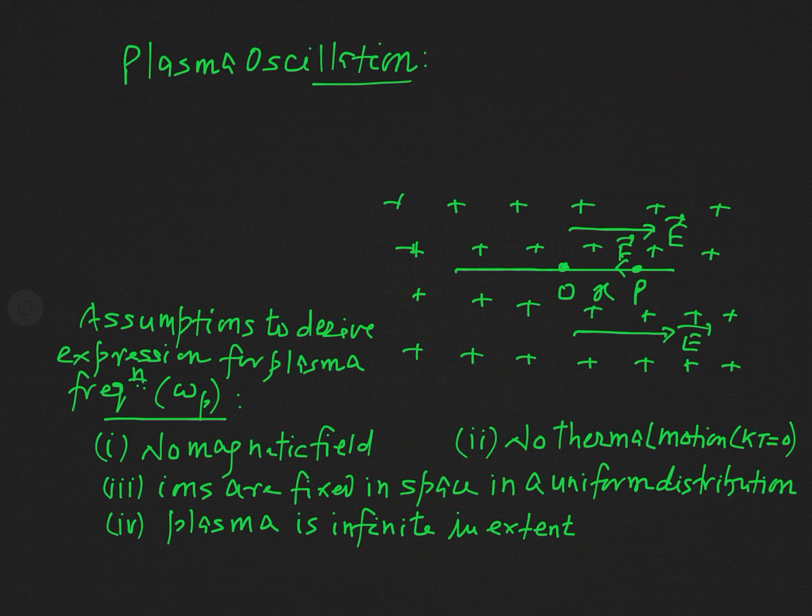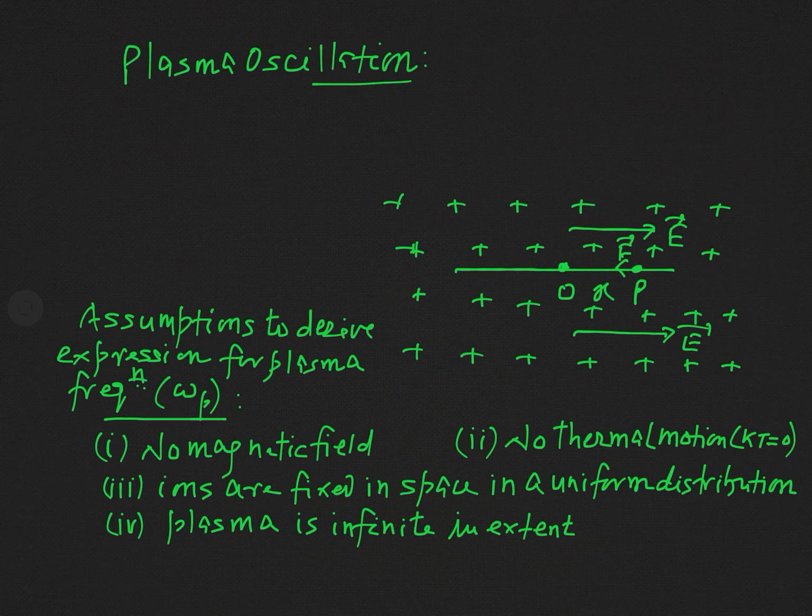See this figure, I have shown so many plus signs, and this plus sign represents the distribution of ions. We consider that there is a uniform distribution of ions in an infinite extension, and in this uniform background of ions, electrons are also present.